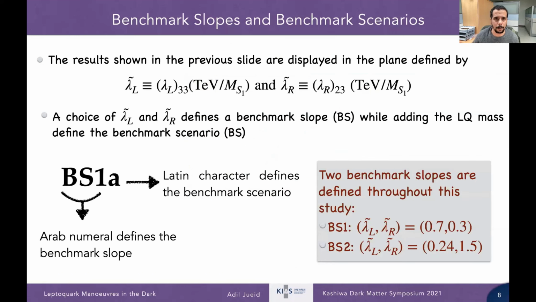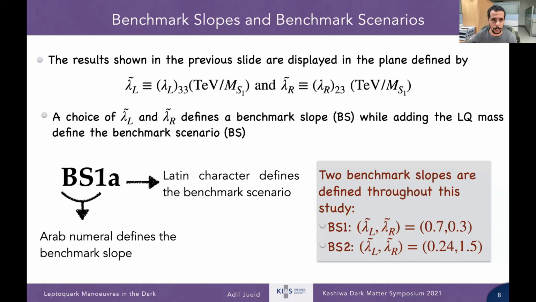So we have to define benchmark scenarios or benchmark slopes in order to discuss the phenomenology. As I mentioned, lambda depends on the mass of the leptoquark, so we define a benchmark slope, identified by BS plus a number. Then another Latin character defines the scenario and is identified by the mass of the leptoquark.